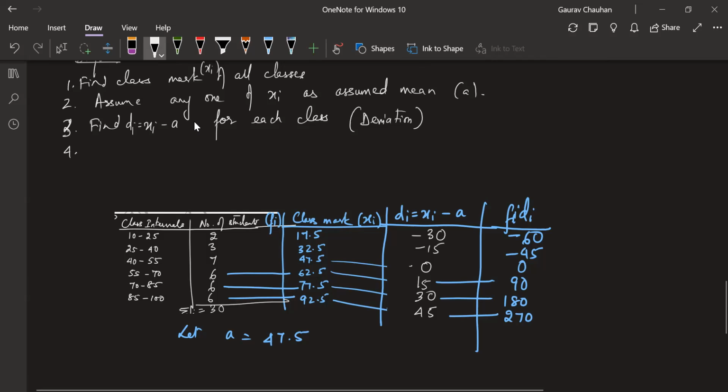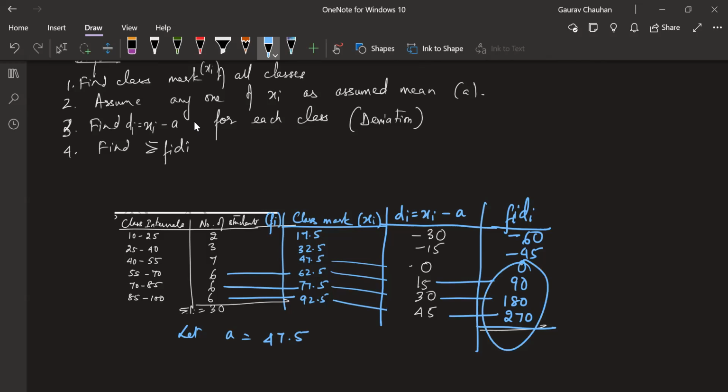Fourth one, I will find sigma of fi into di. Can you quickly do the sigma for me here? Now there is some minus, some plus, so you have to be careful.